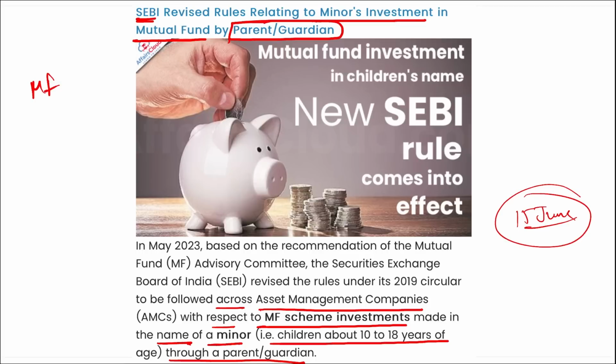So what was happening and what will be happening now is, as of now, SEBI permitted mutual fund scheme investment payment through the bank account of the minor or from a joint account of the minor along with the parent or legal guardian. Correct? But from now on, there will be no requirement to open a joint account or an account of a minor child for this particular investment purpose, as it can be done from any of the 3 accounts, that is the minor, parent or guardian. Right?